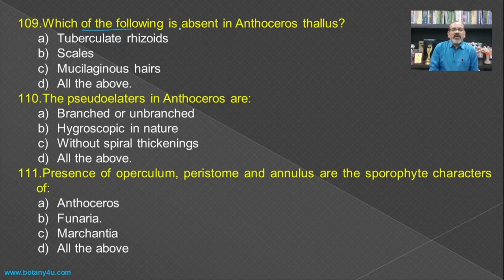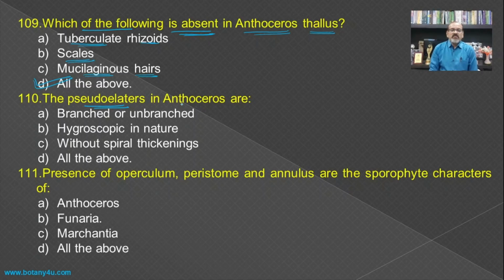Then which of the following is absent in Anthoceros thallus? Tuberculate rhizoids, then scales and mucilaginous hairs. If you see the thallus of the Anthoceros, all these are not found in the Anthoceros thallus.